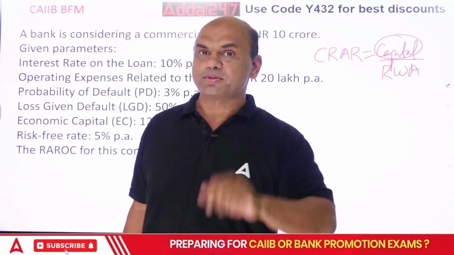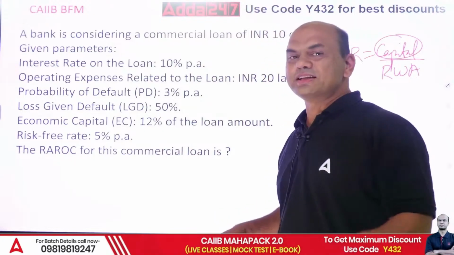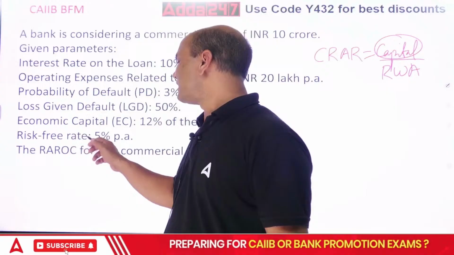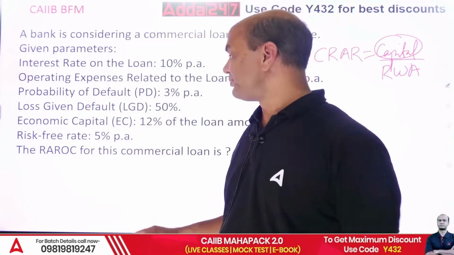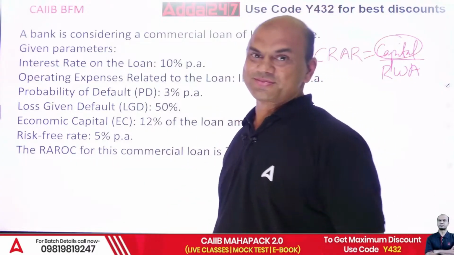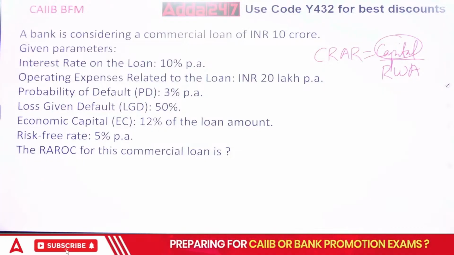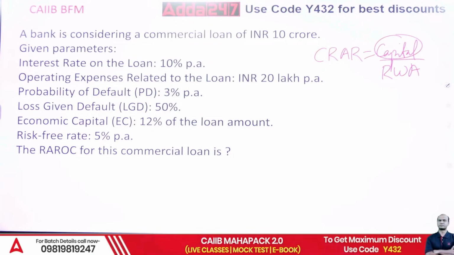So economic capital is given as 12%, basically as CRAR. Risk-free rate is 5%, risk-free meaning basically the FD rate is 5%. Calculate the RAROC. Now if this numerical comes, how will you solve this? Everyone, try to solve this.